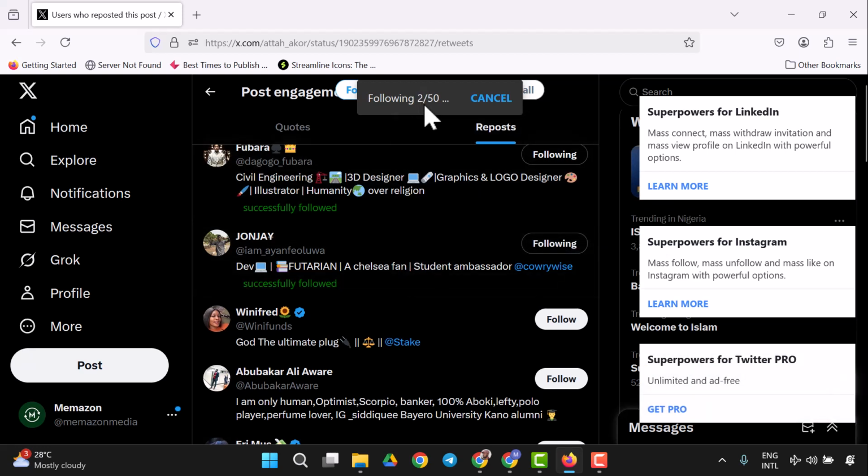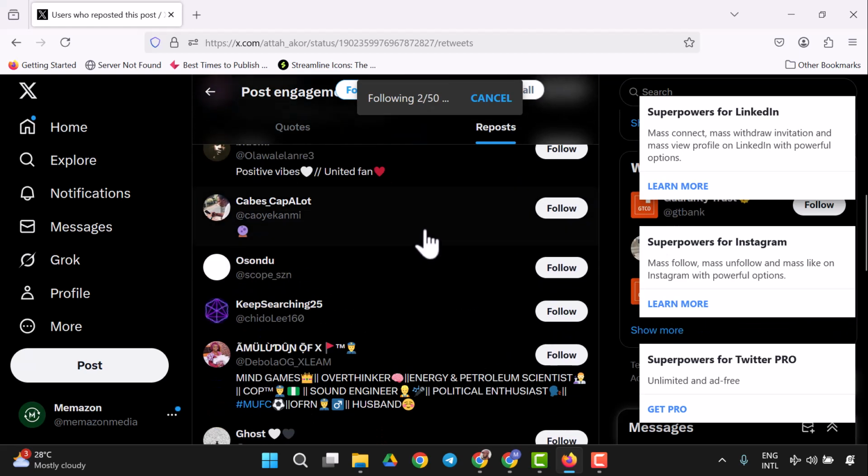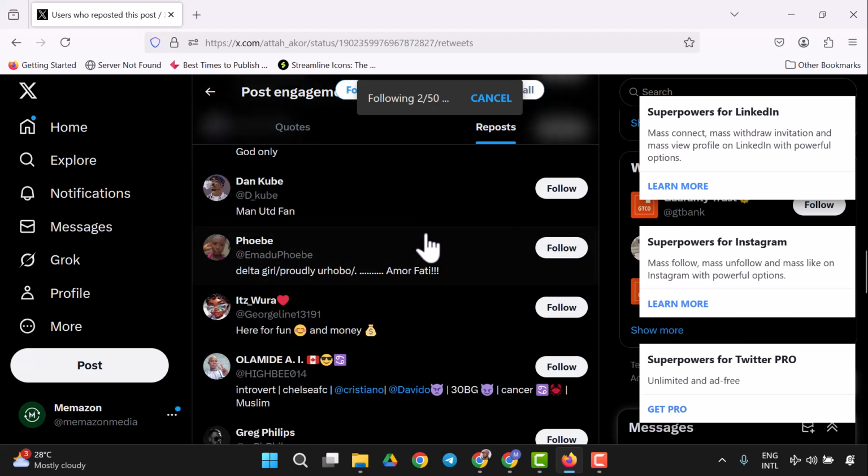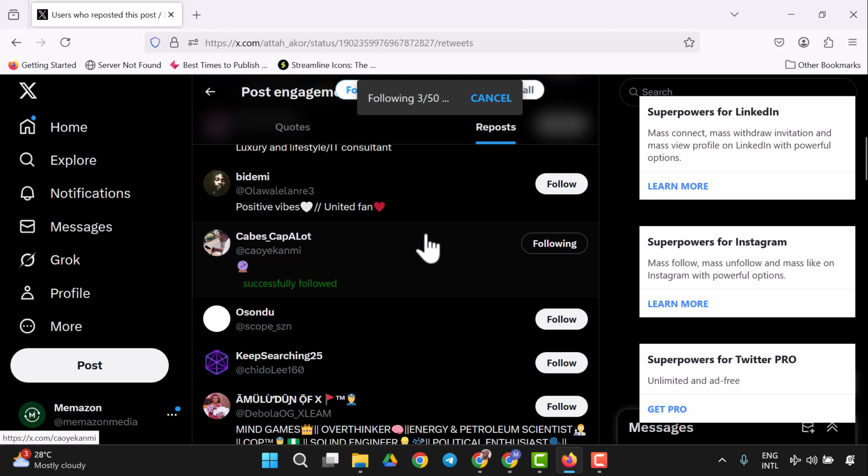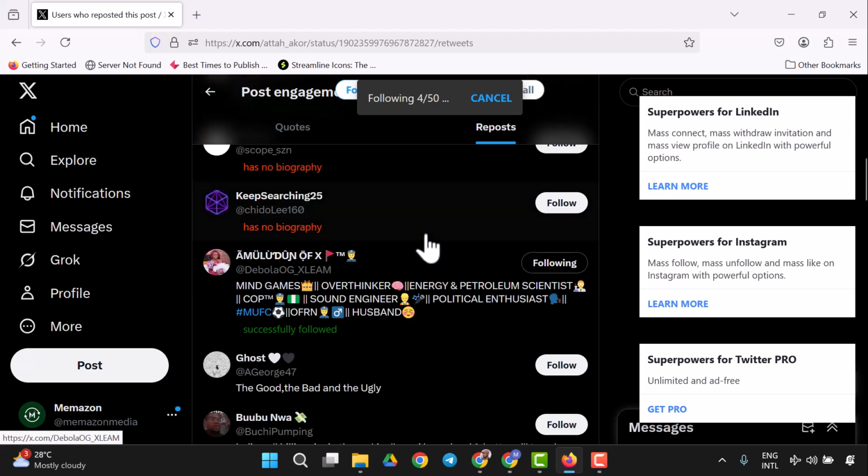It's going to be able to follow 50 people from this post. And once you follow, you are likely to be followed back. So that's just the easy way to grow your Twitter account, grow your Twitter followers. And this same tool you're going to use for mass unfollowing. I'll show you how to use it to unfollow people. But right now, I'm showing you how to use it to follow people, and that's what we are doing right now.